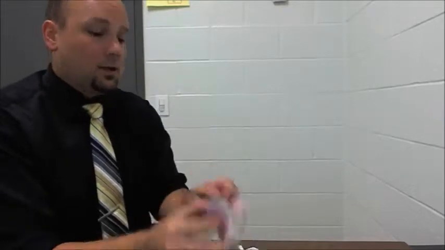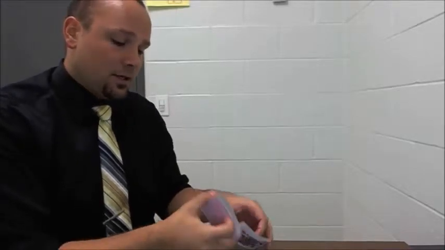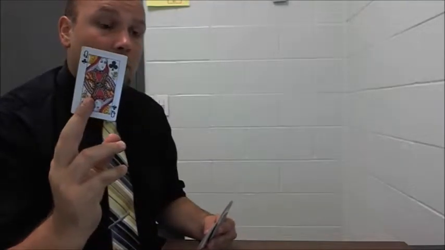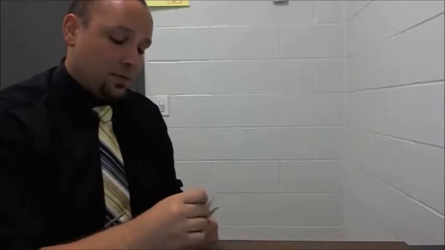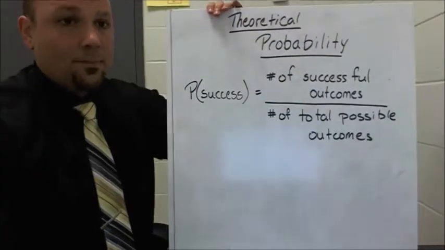So in theory, if I shuffle these 52 cards, right? So there's 52 cards here, okay? If I shuffle them, what's the probability that I pull out a jack? Or what's the probability that I pull out a queen? So that's what I want to talk about today. So let's start by looking at some terminology again.